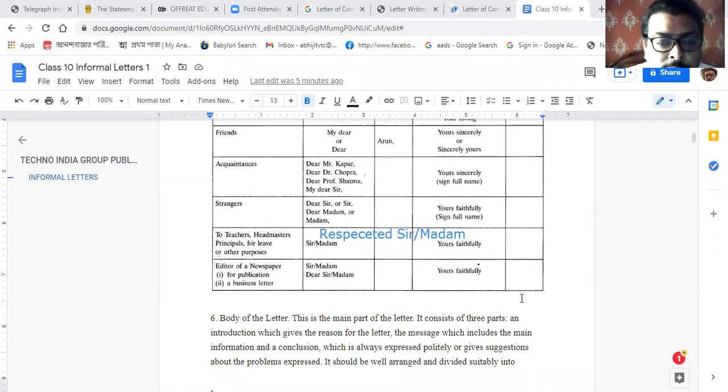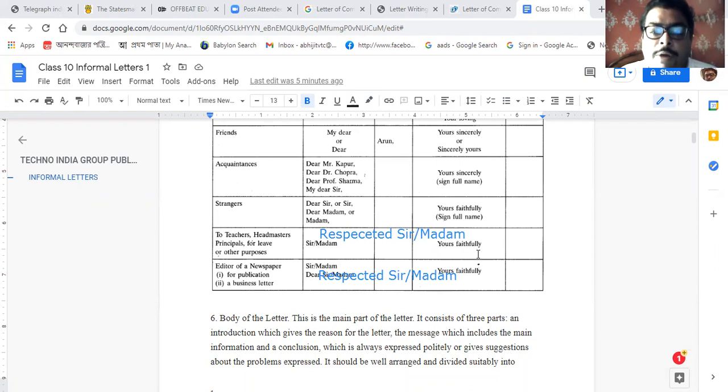Respected sir and madam. For a newspaper, the editor of the newspaper, the same format will be there. Suppose you are writing any business letter, the same thing will be followed: respected sir or madam.